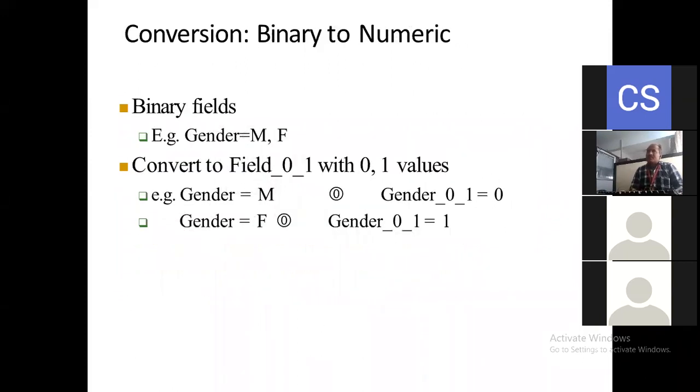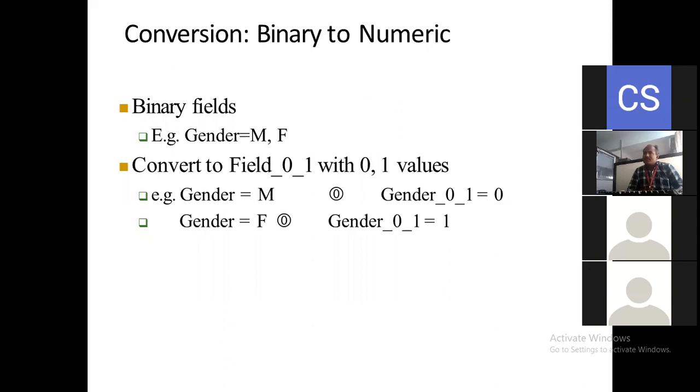Now here we can see one example of binary to numeric. This is one example we have shown here. So what are binary fields? Binary fields are those with two digits, two values. For example, we have gender.